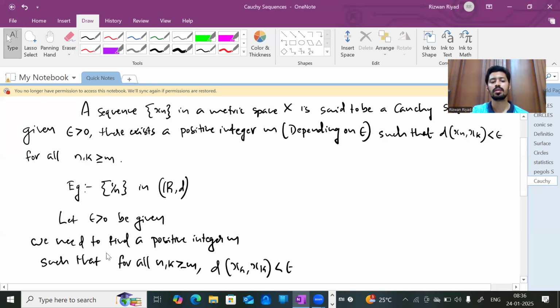So let epsilon greater than 0 be given. We need to find a positive integer m.